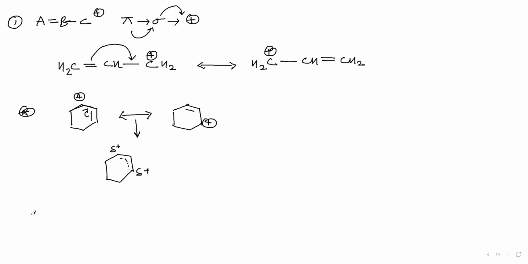Now you have to draw for this one, CH2 positive.